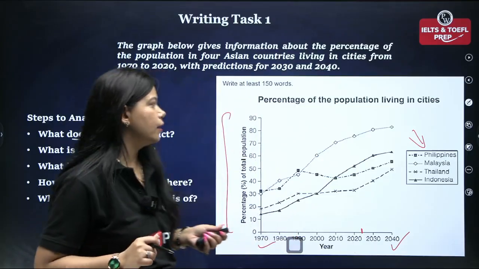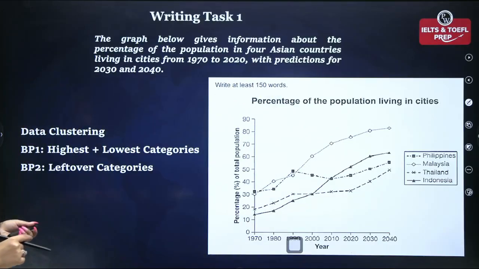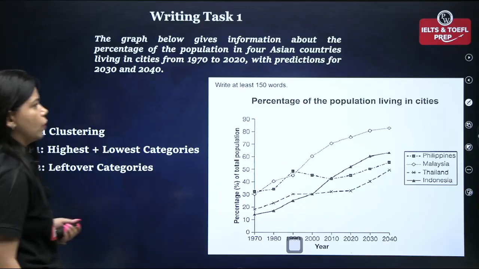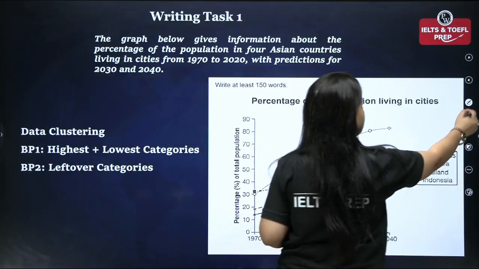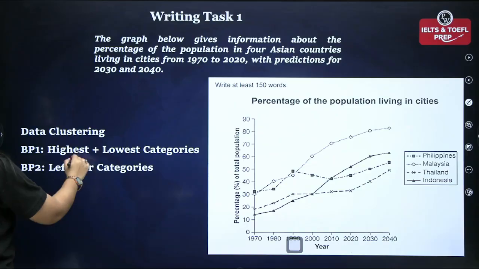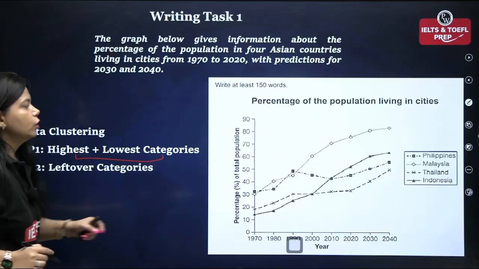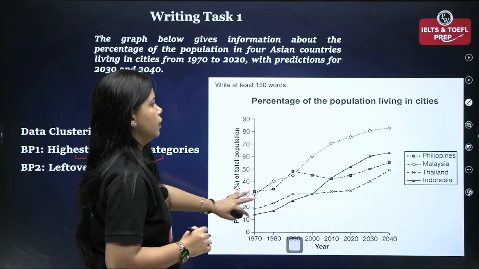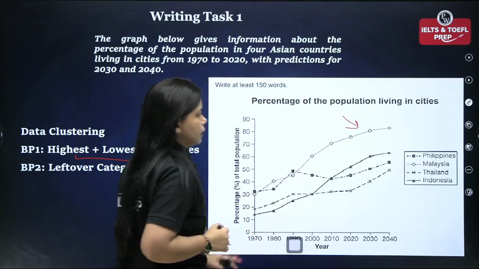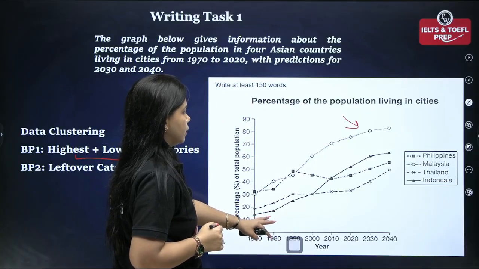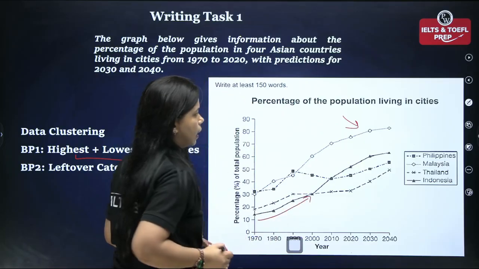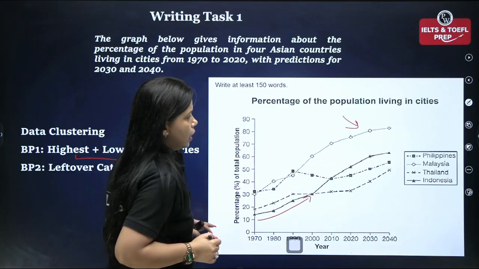Let's take a look at data clustering also. For data clustering, the very first thing that you can do for yourself is look at what I've written in body paragraph 1. You can take highest and lowest categories together. So look at this graph here. The highest category is of Malaysia and the lowest category is pretty interesting, I would say, because for a few decades, this was the lowest category, which is our Indonesia.